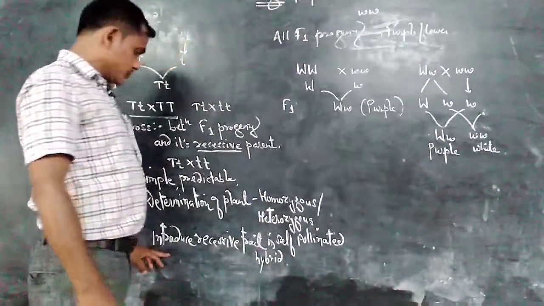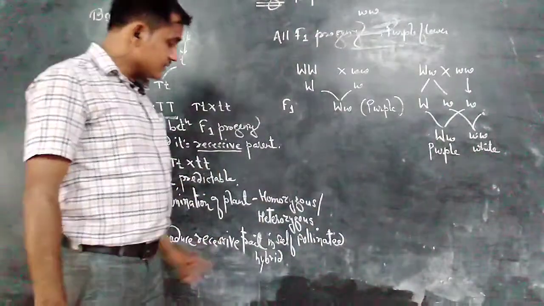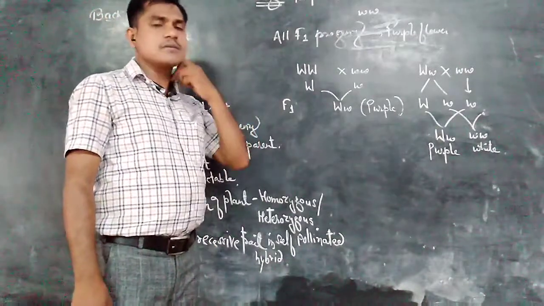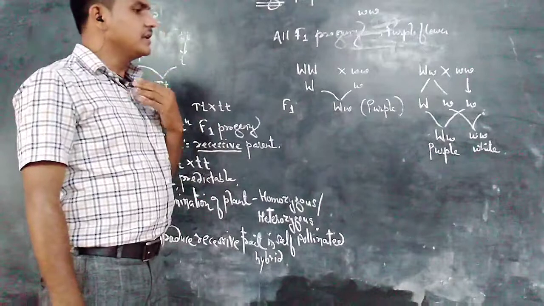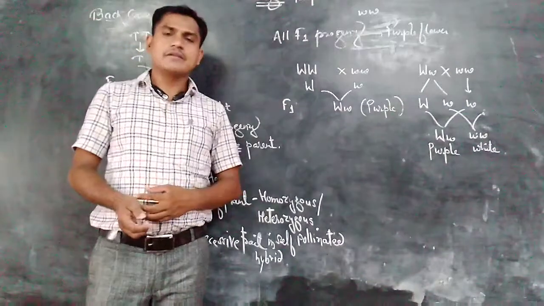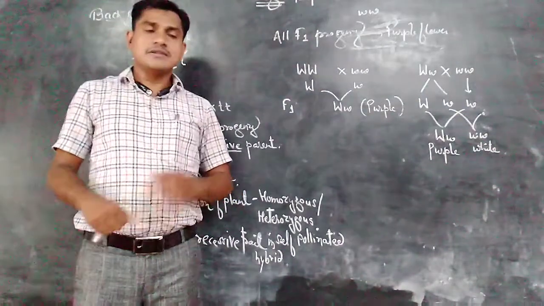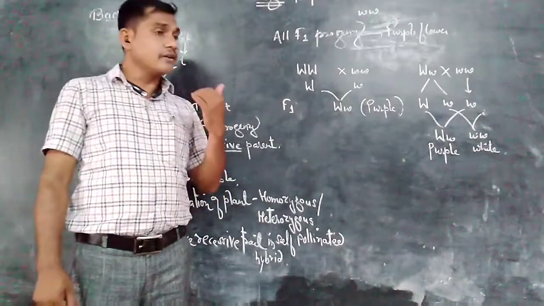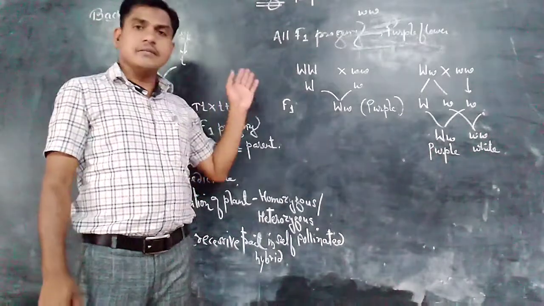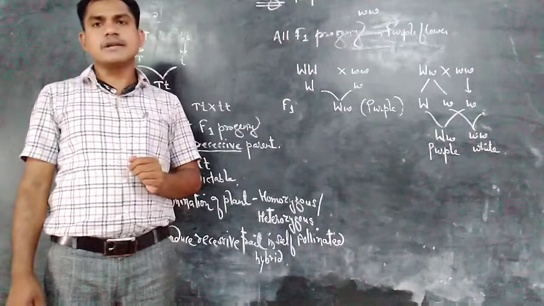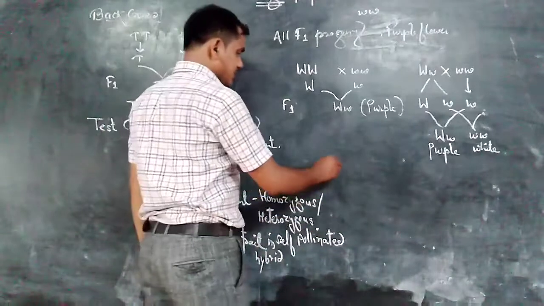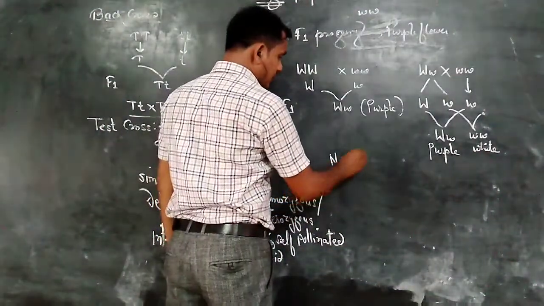So this is the use of the test cross, and it is also used to introduce a recessive trait in a self-pollinated hybrid. So this is about Mendelism. This is about Mendel's different laws. After that, many experiments were performed and they proved that the phenomenon of Mendelism is not universal. Several deviations occur, and several different results were obtained apart from the Mendelian concept. This is called post-Mendelism or neo-Mendelism, deviation from Mendel.